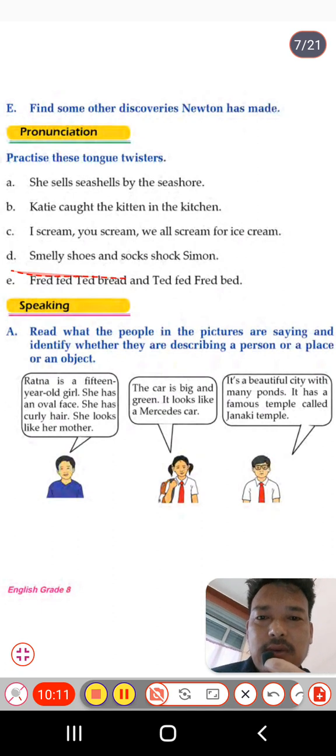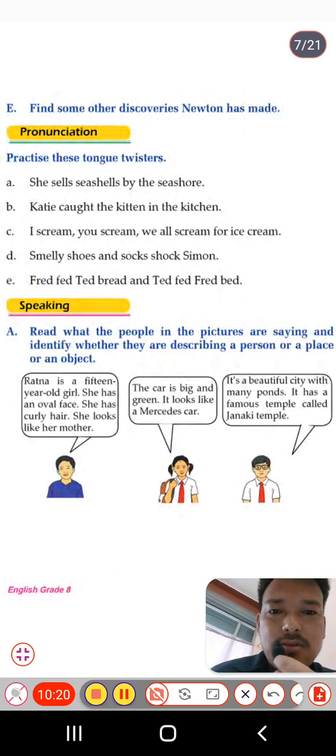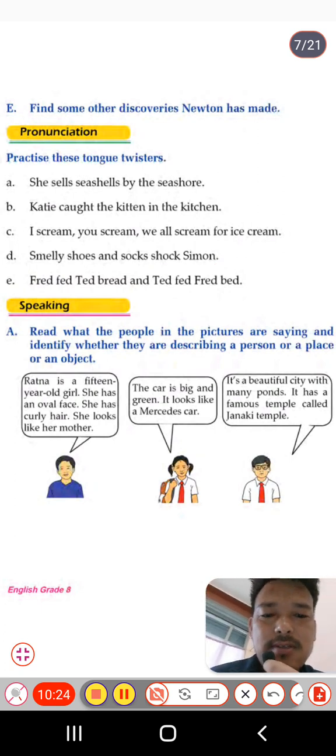And D number, smelly shoes. You know smelly, bad smell, like smelly shoes and socks. Shocked, seaman. Shocked is the verb here. Yes, it really shocked the seaman when he felt the smelly shoes and socks.